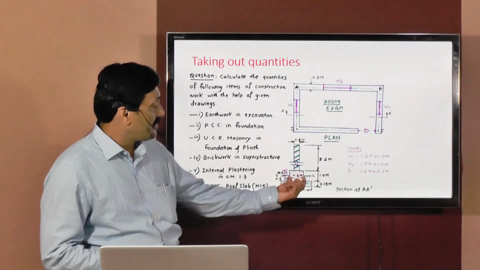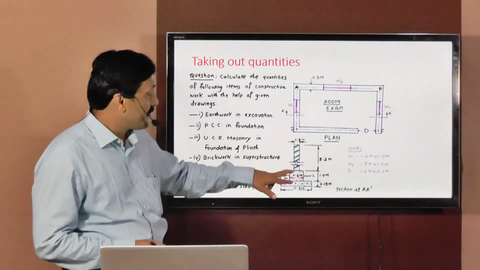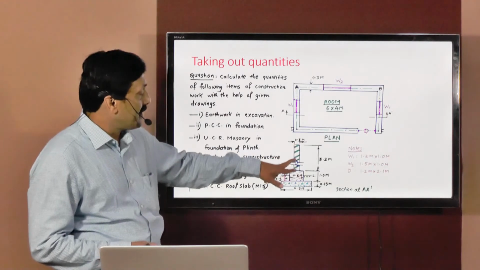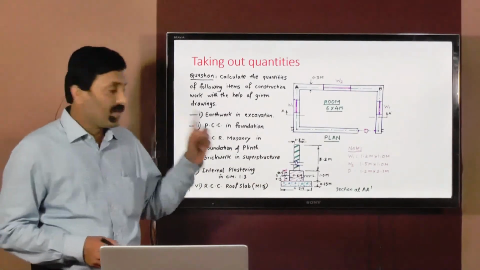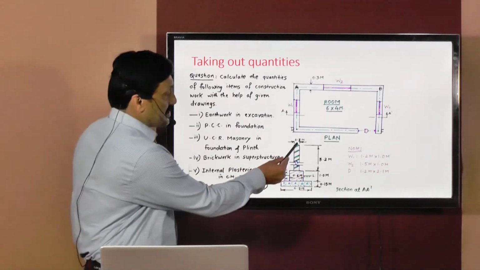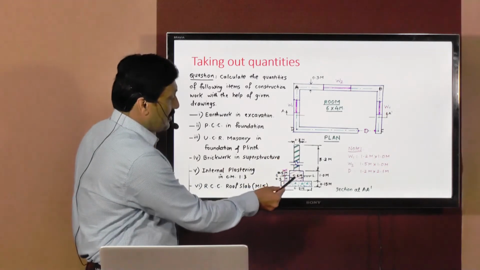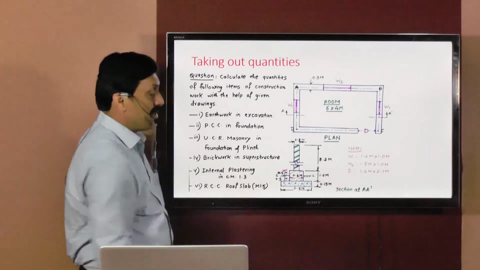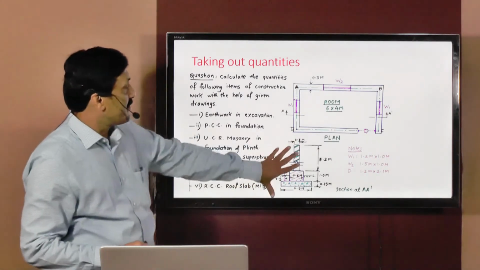Then width of this UCR masonry in foundation and plinth is 0.6 meters, and above plinth there is a superstructure in brick masonry, and height of this brick masonry superstructure wall is 3.2 meters. Here the superstructure wall is 0.3 meters, then below that 0.6 meters UCR masonry, and below that 0.9 meters PCC in foundation. So this is the drawing which is given to you.